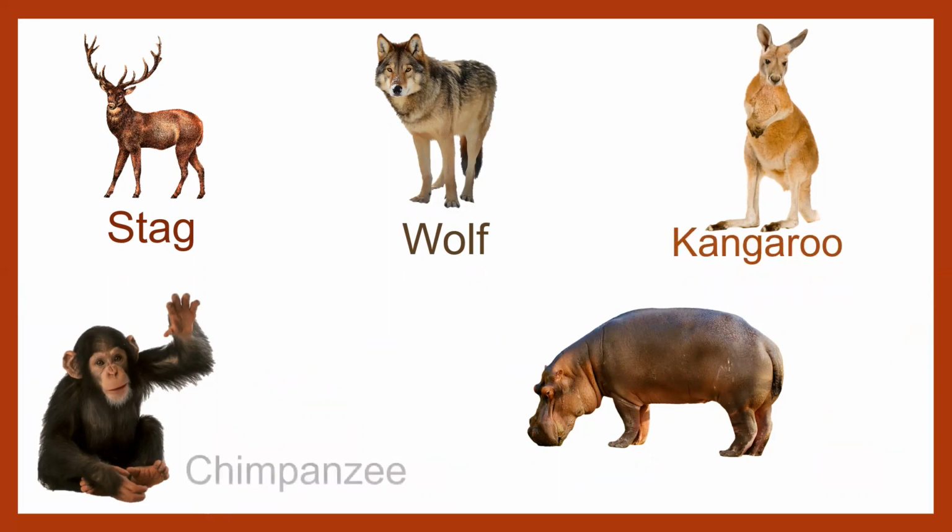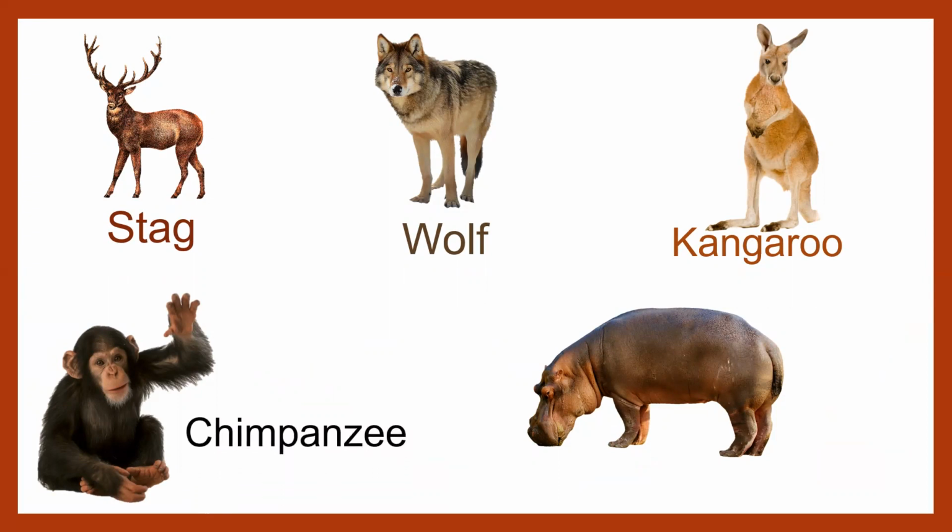K-A-N-G-A-R-O-O, kangaroo. Then we have chimpanzee, C-H-I-M-P-A-N-Z-E-E, chimpanzee. Then last one is hippopotamus, H-I-P-P-O-P-O-T-A-M-U-S, hippopotamus. These all are wild animals and they are very huge and they are very harmful so that they cannot live with us. So they all live in jungle.